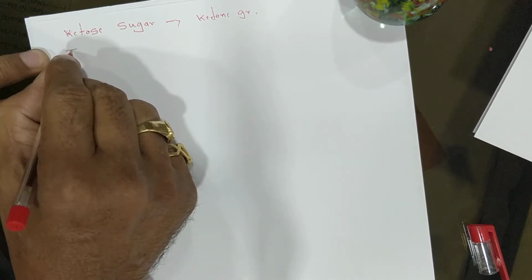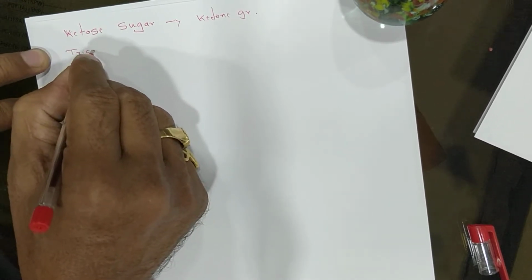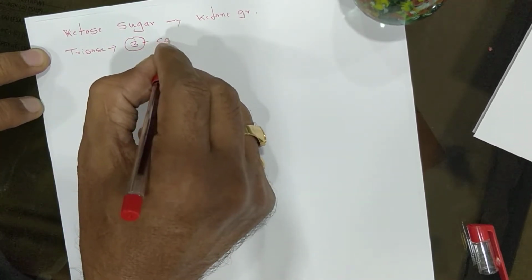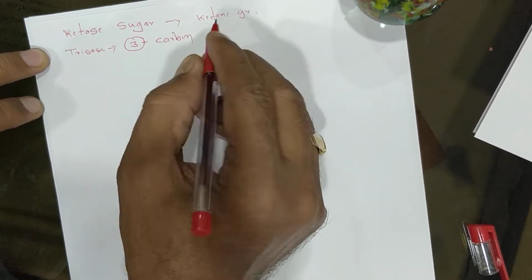Now first, triose. Triose means it contains 3 carbons.